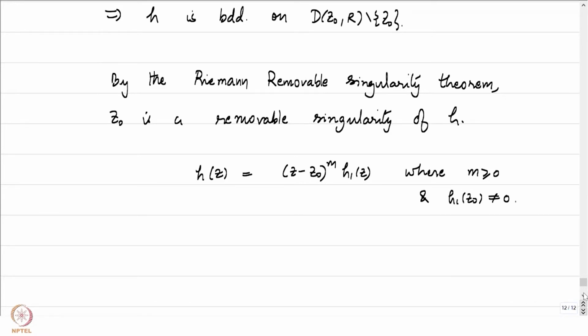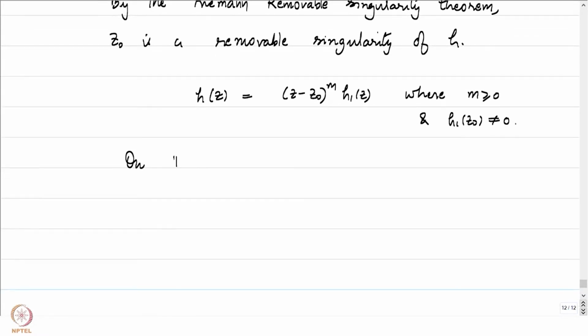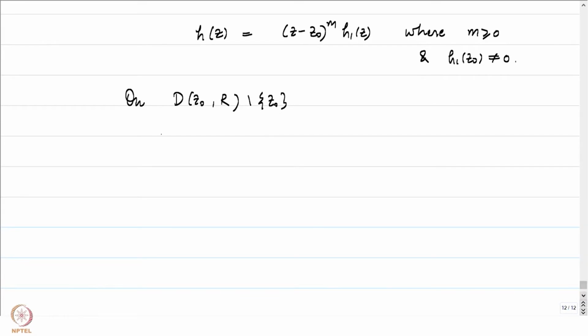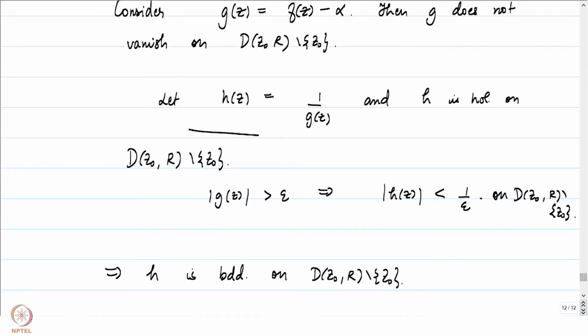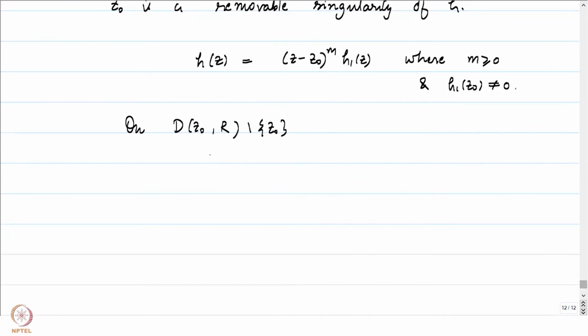So by going down to a smaller neighborhood if needed, I will not call the smaller neighborhood anything else, let me just call it D(z0, r), and I'll just say that on D(z0, r) we then have, what was h of z? h of z was basically 1 by g of z. Just go up and see what it was. And what was g of z? g of z was just f of z minus alpha, right? So let me just write that down. We have 1 by f of z minus alpha, which is written as z minus z0 to the power m times h1 of z